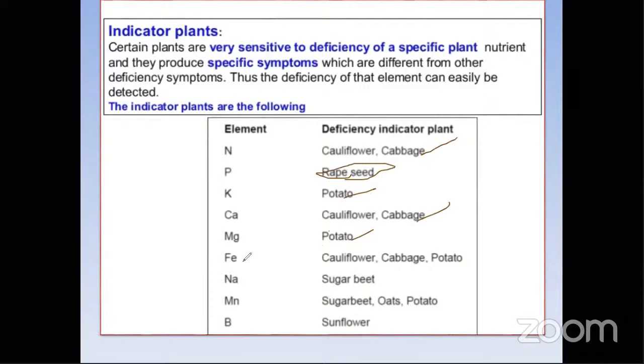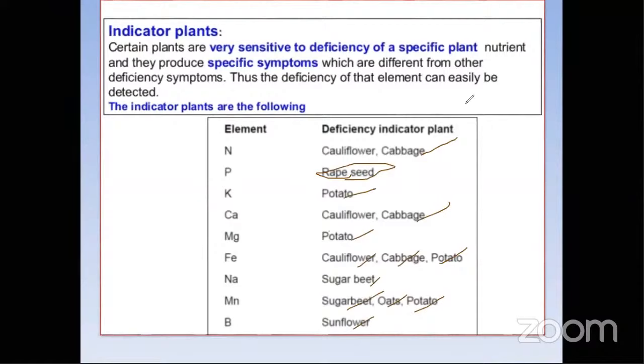Coming to iron, it is a combination of all these: nitrogen, potassium, and calcium. You can see there is cauliflower, cabbage, and potato. Coming to sodium, naturally sugar beet. Manganese is sugar beet, oats, and potato. And coming to boron, boron is sunflower.